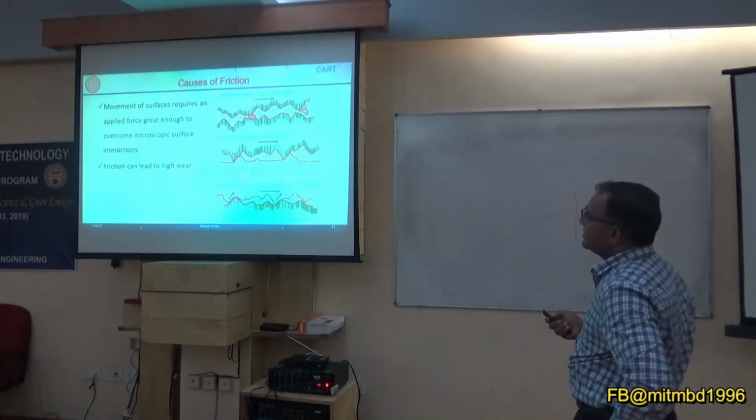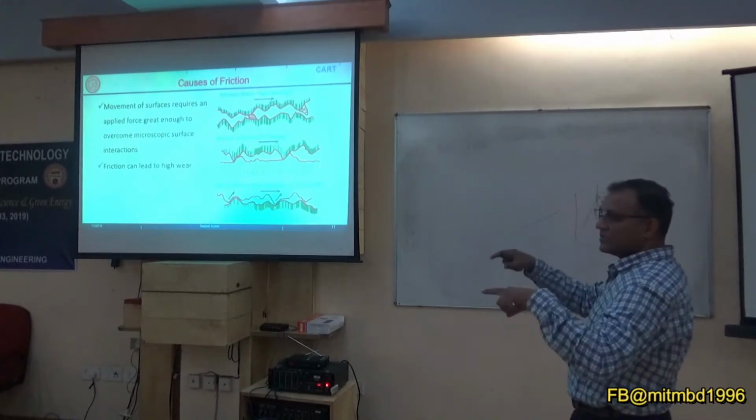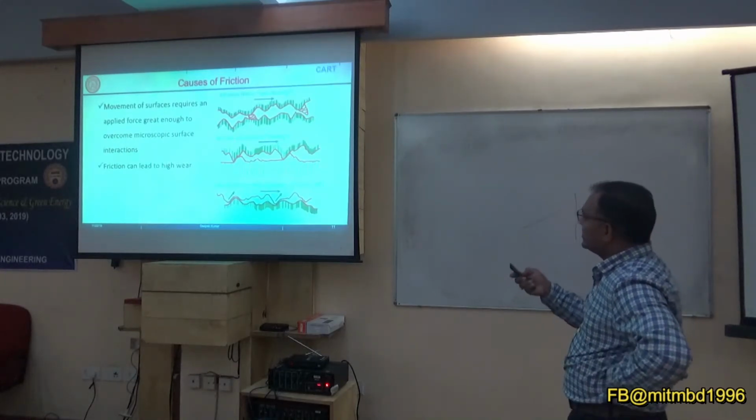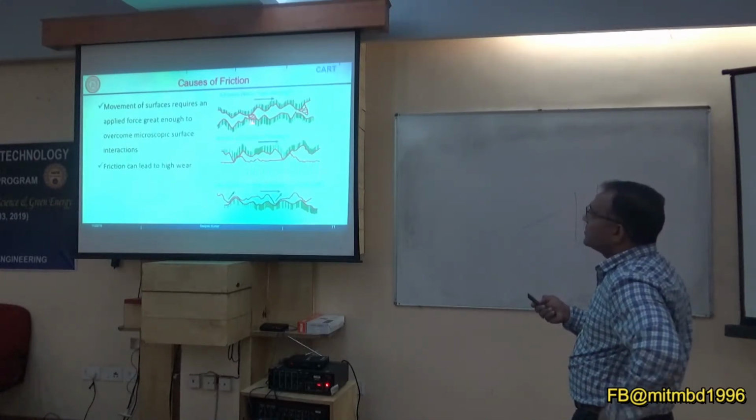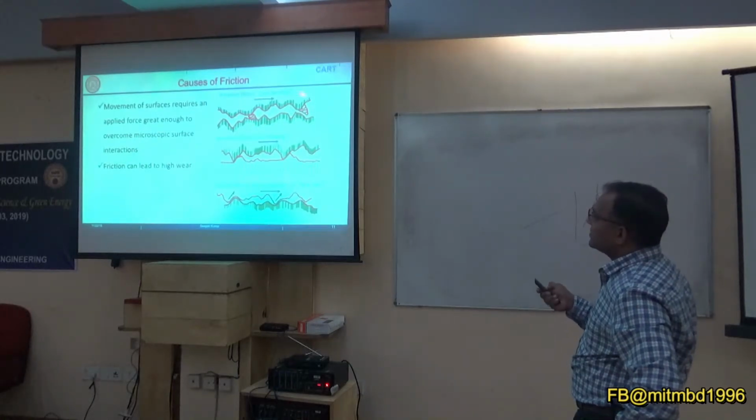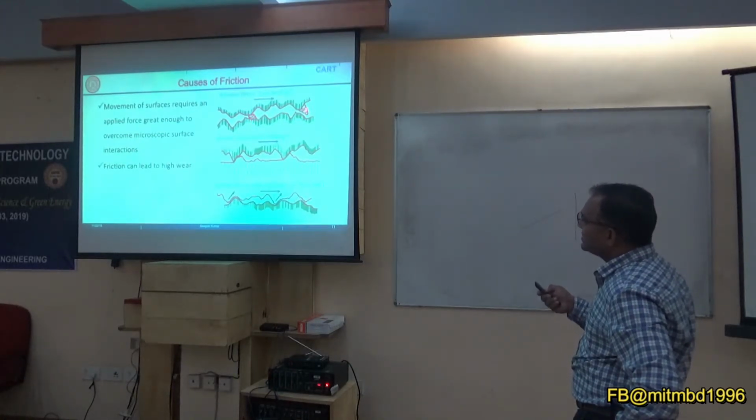And in some places you can get this kind of micro welding, which we already discussed, with shearing forces of micro welding. So this welded portion you have to break. Suppose this weld is there, and this is another weld.